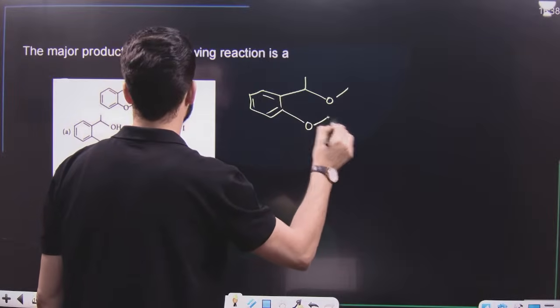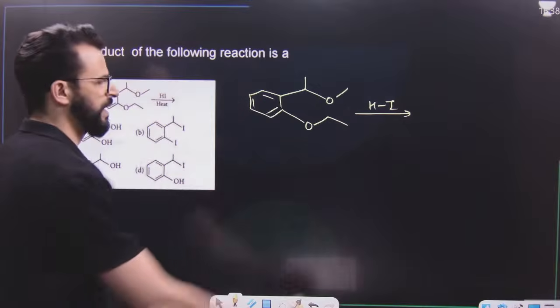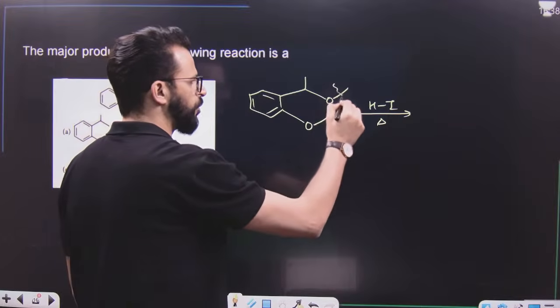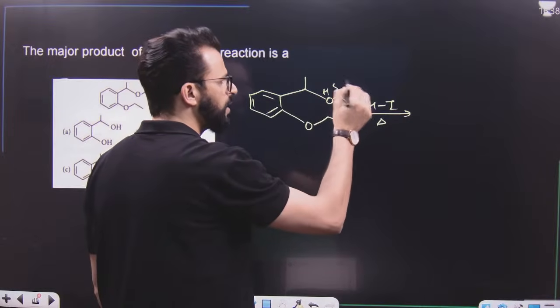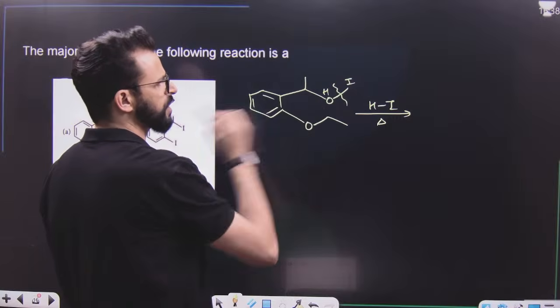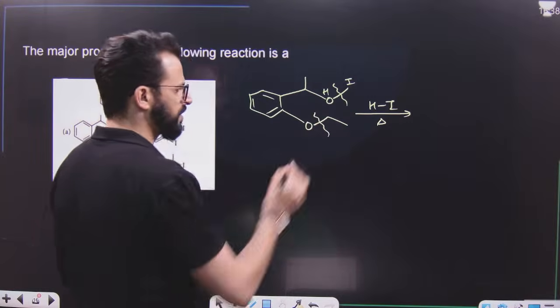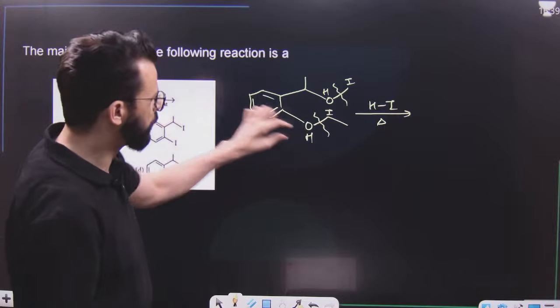The substrate is like this, on treatment with HI. What will happen first? Have a look. First, this bond will be broken. Give H to this and I to this. That means this becomes CH3I and this becomes the alcoholic part. Similarly, break this bond, give hydrogen to this and I to this. That means this will become the phenolic part.